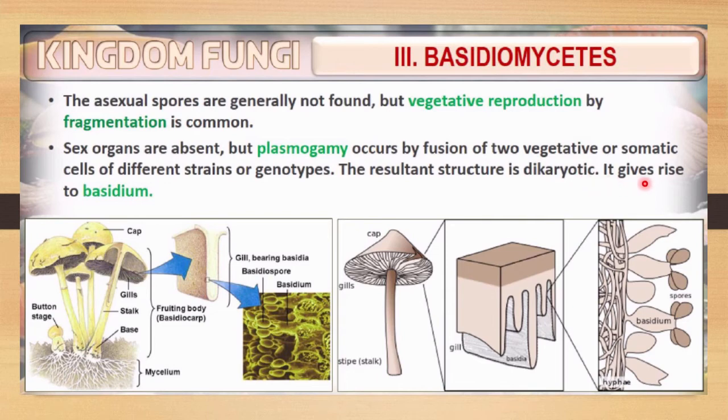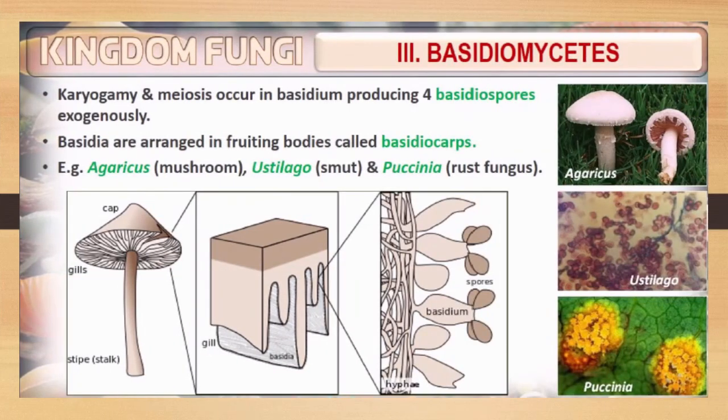It gives rise to the basidium. In the structure of the basidium, karyogamy and meiosis occur. So the basidium is the structure in which karyogamy and meiosis occur after plasmogamy. As a result, it produces four basidiospores. Here you can see the basidium.